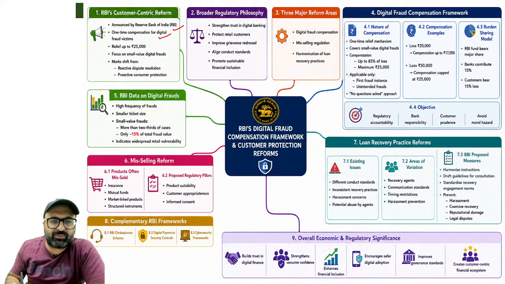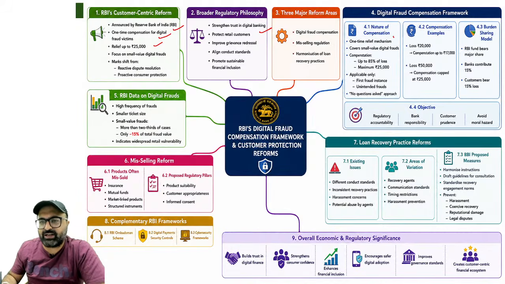RBI announced one-time compensation for digital fraud victims, relief up to 25,000, focuses on small value digital frauds, strengthen trust in the digital banking. इसके लिए किया गया. Nature of compensation: one-time relief mechanism, covers small value digital frauds. Compensation is up to 85% or maximum 25,000, applicable in case of first instance only.